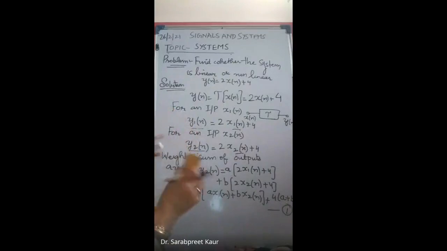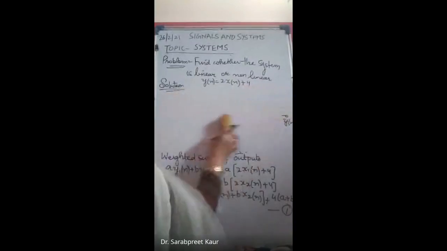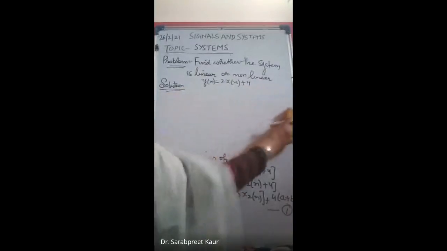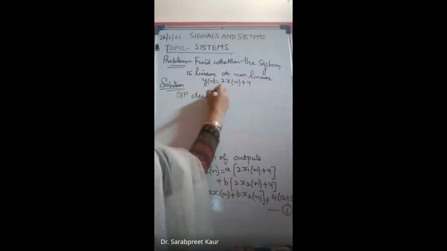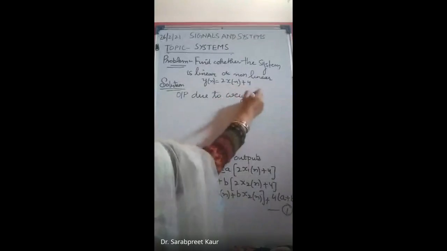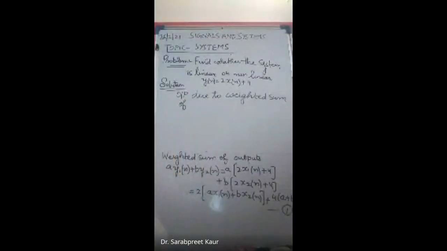I'm now rubbing this because up till here it's clear now. We have the 2 inputs. I'm now doing the second step. So second step is output due to weighted sum of inputs.